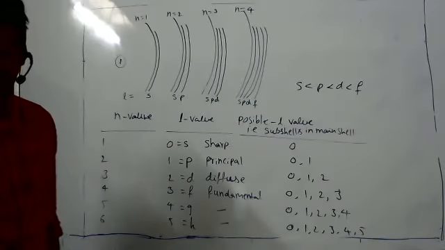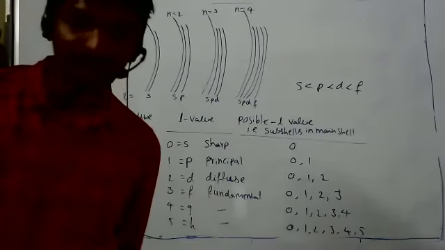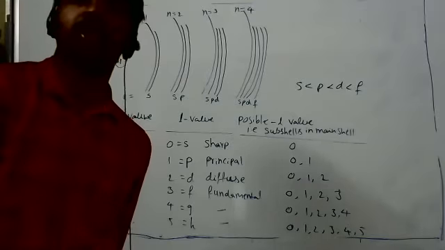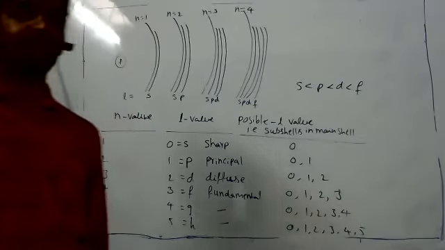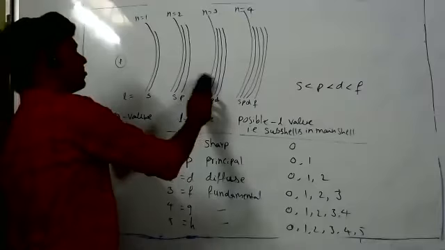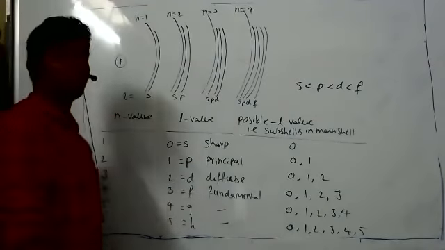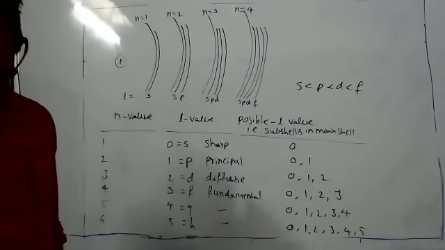Yes, sir, here we are not calculating atom energy. Then why do we say energy? That is the energy of the electron present in the orbit. Here we are calculating orbital energy. We don't calculate atom energy.